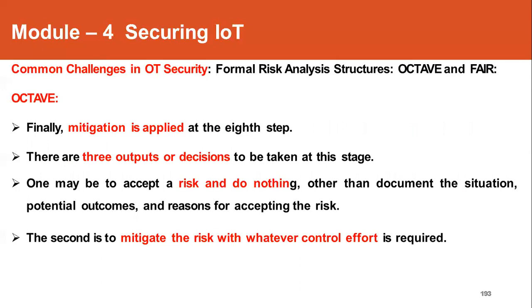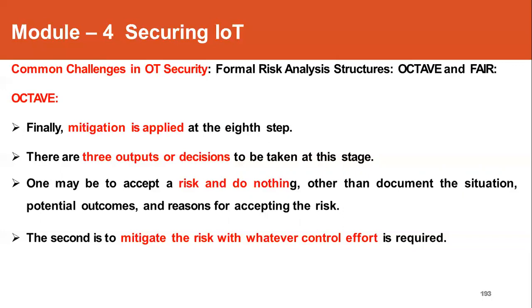So mitigation is applied. There are three outputs or decisions that have to be taken in this particular stage. One, maybe to accept the risk and do nothing about it, other than documenting the situation and the potential outcome and the reason for accepting the risk. A few situations will occur. Maybe the impact will be very, very low in the operating environment.